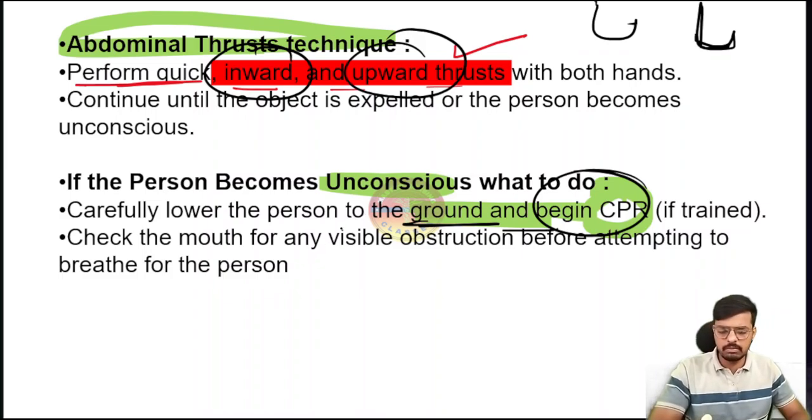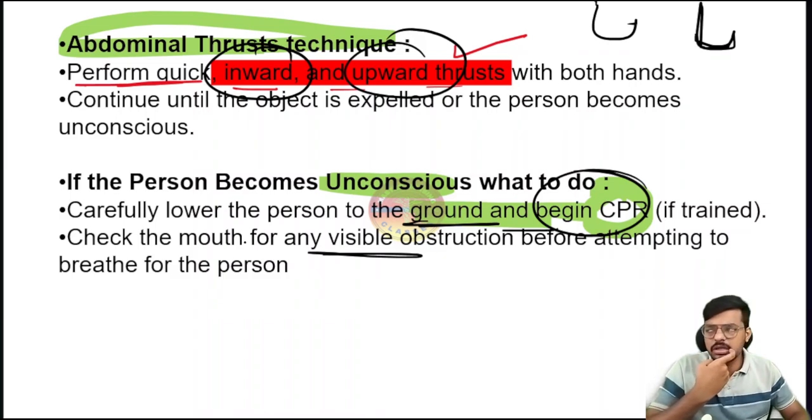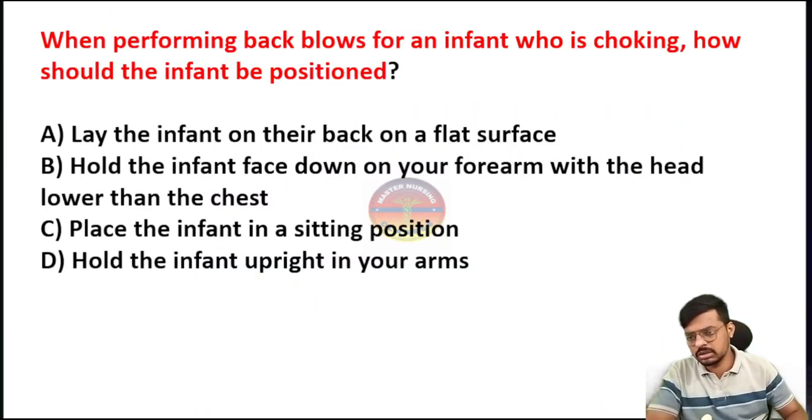Settle the patient on the ground and start CPR is the next best step if the patient becomes unconscious during the Heimlich maneuver. If any obstruction is visible, take it out with forceps. Don't do a blind swipe. If I insert a finger and do a blind swipe, even an object that has come out can go back inside. So don't do a blind swipe on the airway. It's very important.